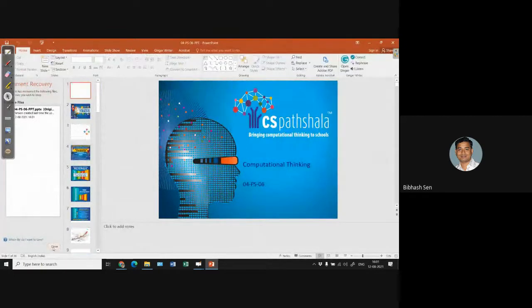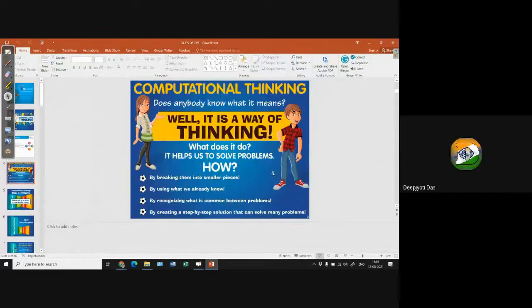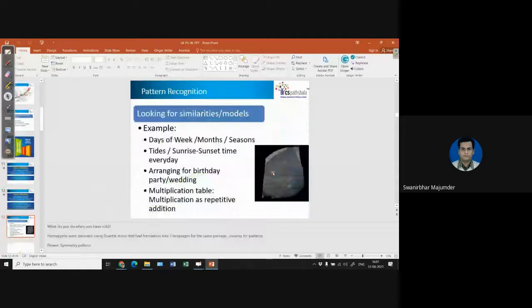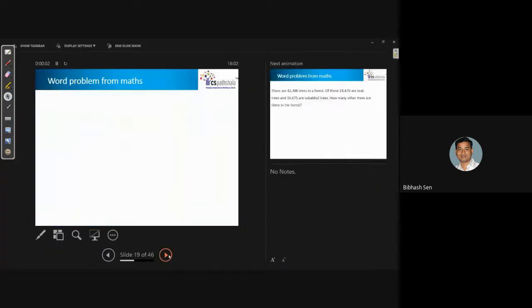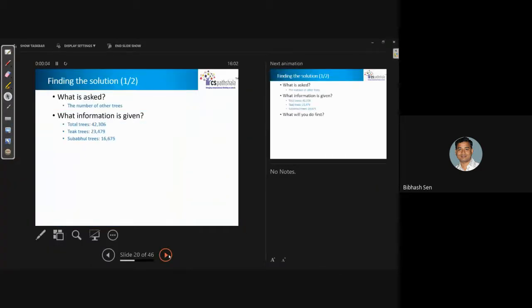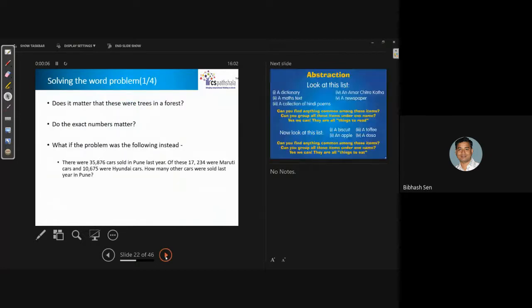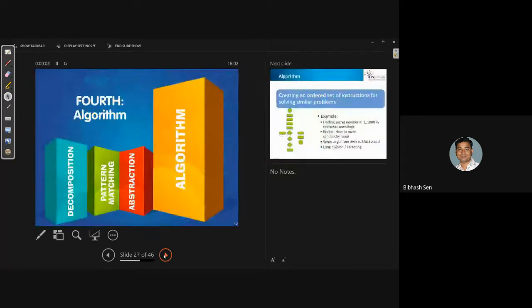Now my slide is visible. Yes, sir. Yes, sir. I have come to the slides from the desktop. Okay. So one by one I am going through the slides. I think abstraction is clear. So let's see the other part of the algorithm.